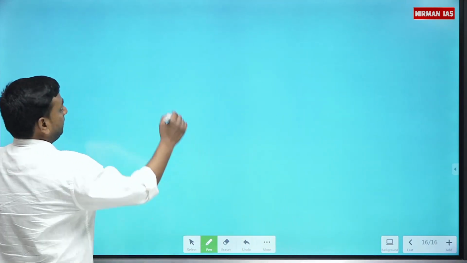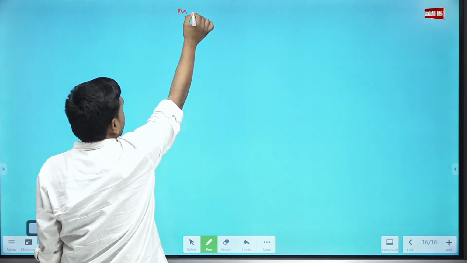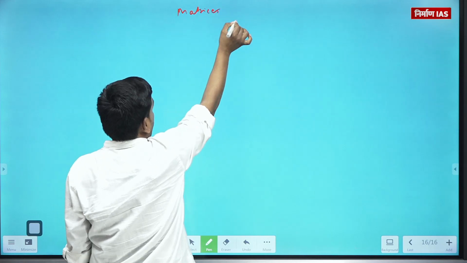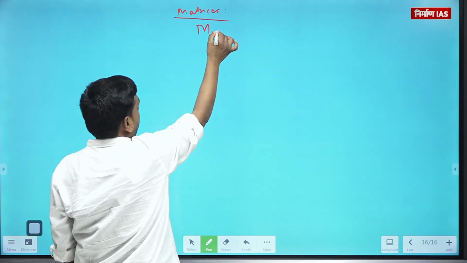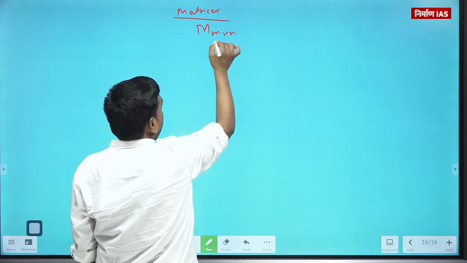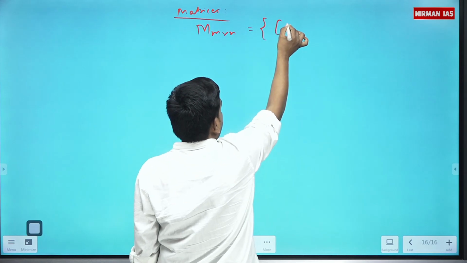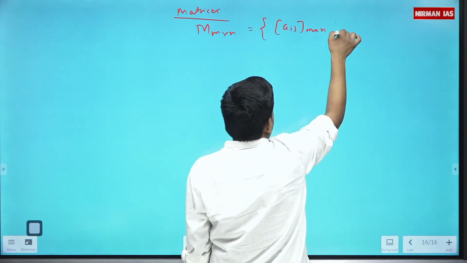So when I talk about just another category of groups, I will take just 5 to 7 minutes. Matrices. For matrices, we have M(m, n). This is a set, the collection of all m by n matrices.